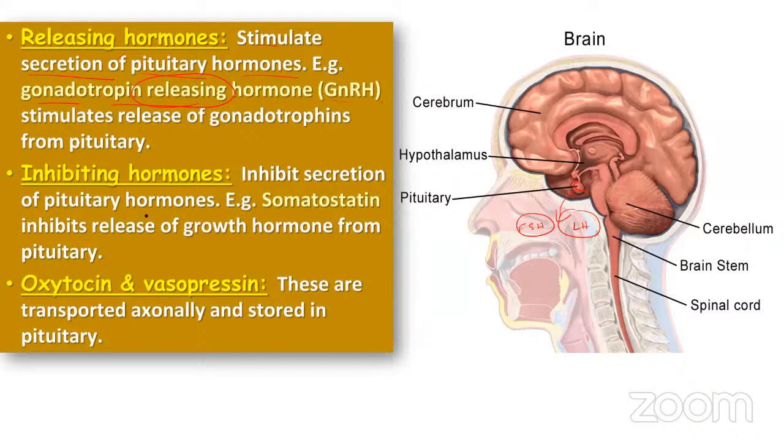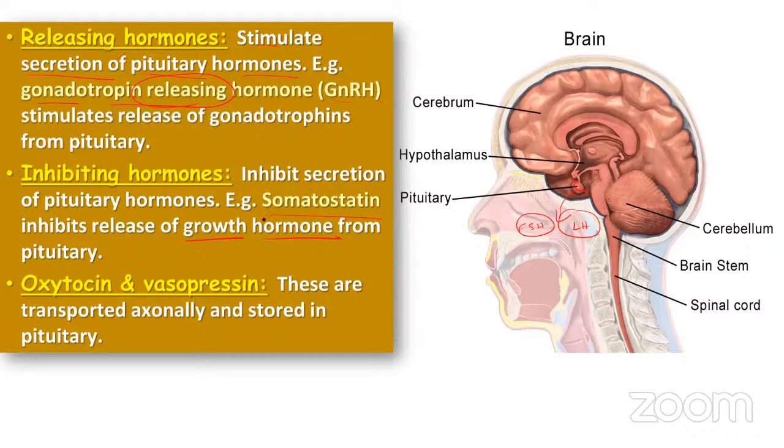Similarly, take another example. The other hormone type is the inhibitory hormone. An inhibitory hormone inhibits the secretion of the pituitary. That means there is a hormone called somatostatin. When it is produced by the hypothalamus, it goes and binds to the pituitary and asks the pituitary to stop producing growth hormone, that is, the anterior pituitary stops producing growth hormone.